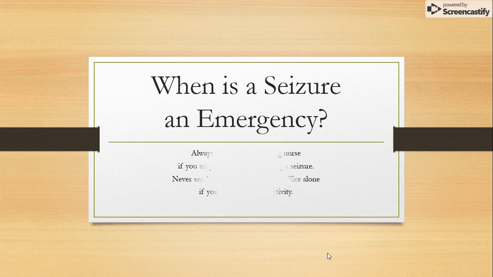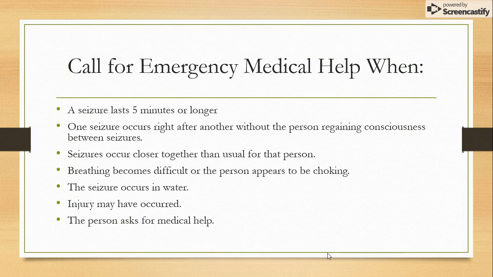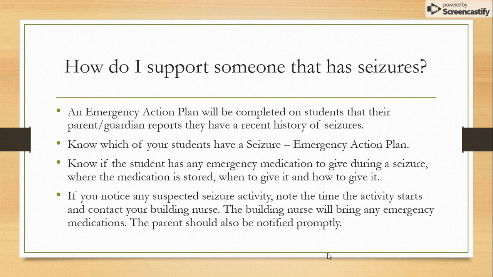When is a seizure an emergency? We'll always call for your building nurse if you suspect someone's having a seizure. Never send someone to the health office alone if you suspect seizure activity. Call for emergency medical help when a seizure lasts longer than 5 minutes; one seizure occurs right after another without the person regaining consciousness between seizures; seizures occur closer together than usual for that person; breathing becomes difficult or the person appears to be choking; the seizure occurs in water; injury may have occurred; or the person asks for medical help.